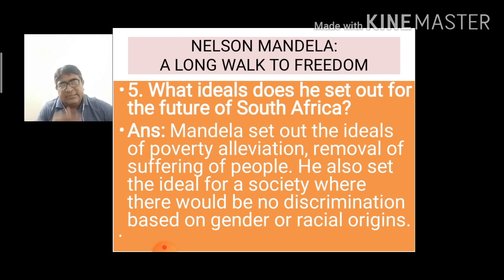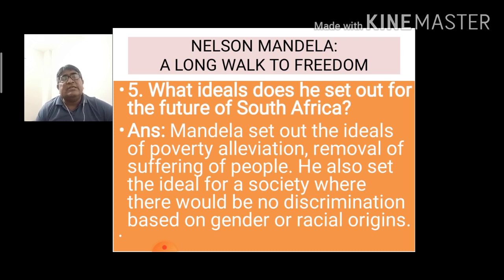Question number 5 is, what ideals does he set out for the future of South Africa? The answer to this question is, Mandela set out his ideals of poverty alleviation and removal of the suffering of people. He also set the ideal for a society where there could be no discrimination based on gender or racial origins.